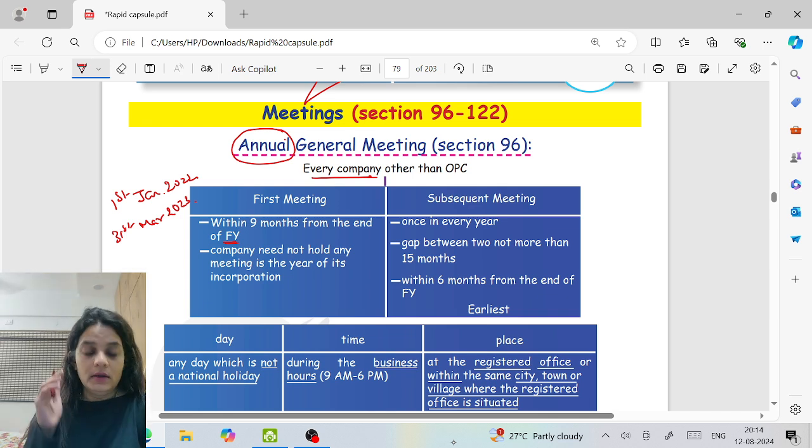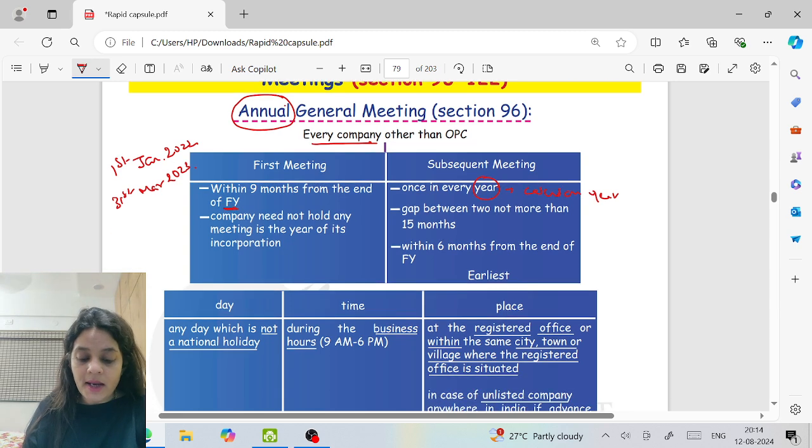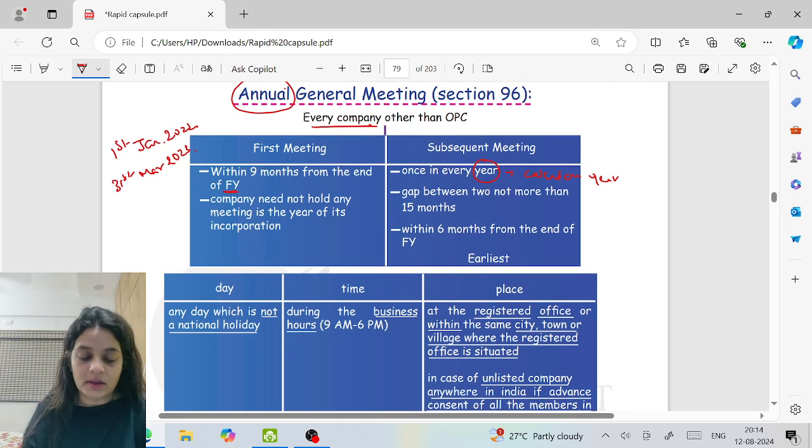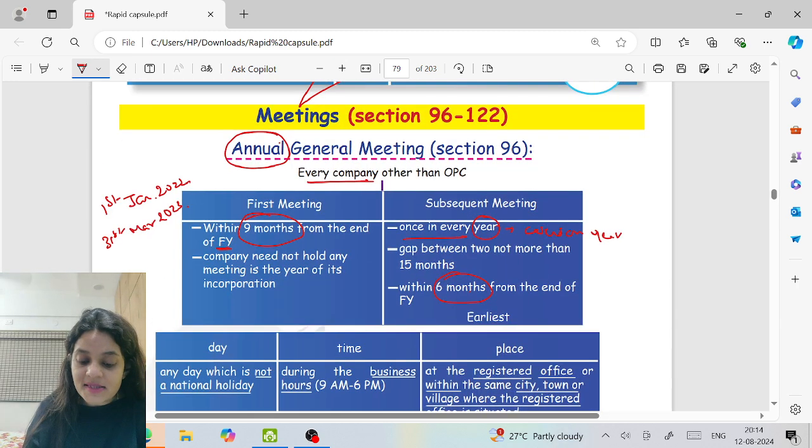And for the subsequent meetings, after the first meeting, every other meeting is a subsequent meeting, once in every year. Here, the word year means calendar year. As already done in the General Clauses Act, whenever we use the words financial year, it is a period which starts in April and ends in March. I already gave you the definition. Whereas when we talk about just year, we are talking about the calendar year, that is from January to December. The gap between two meetings should be not more than 15 months, and within 6 months from the end of the financial year. So for the first one it is 9 months, whereas here it is 6 months.